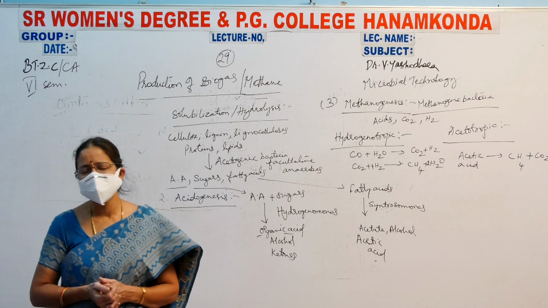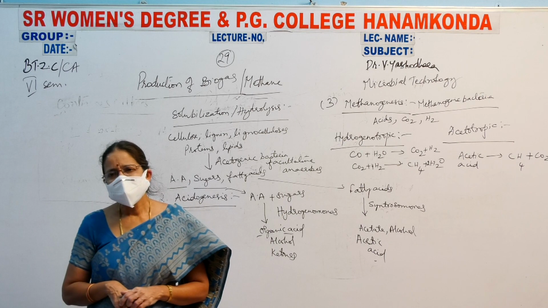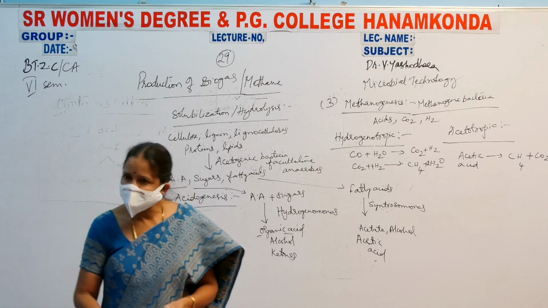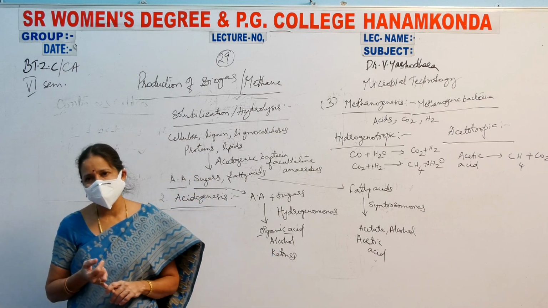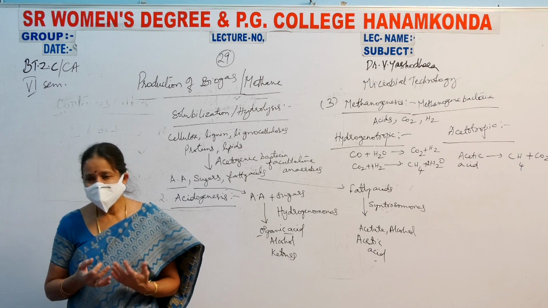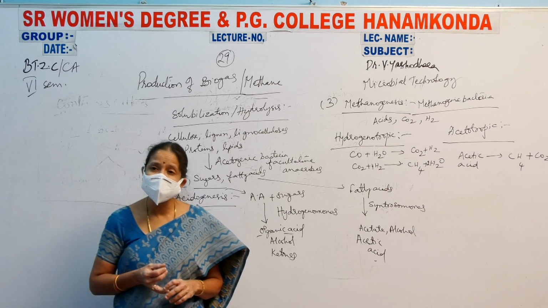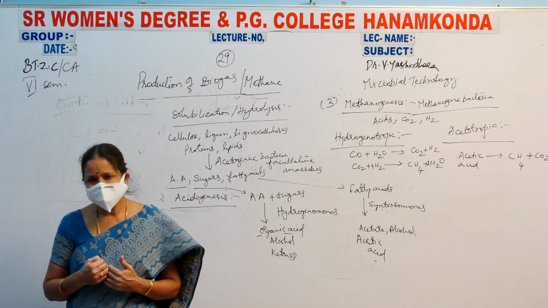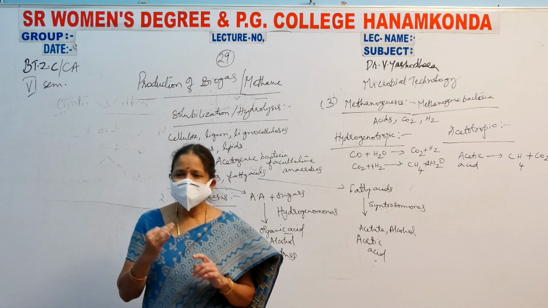This sludge is used as a fertilizer for improving the productivity or yield of your crop. That is the first application, that it is used as a fertilizer. Second one is, this is used as a fish feed, not only as a fertilizer in agricultural crops, it is also used as a fish feed. Third one is the methane gas that is produced. Once methane gas is produced, this methane gas is used for electrification.